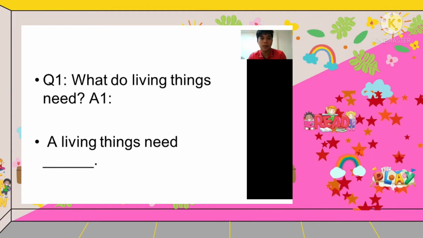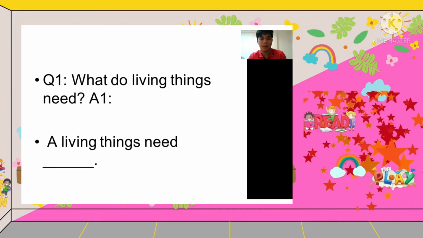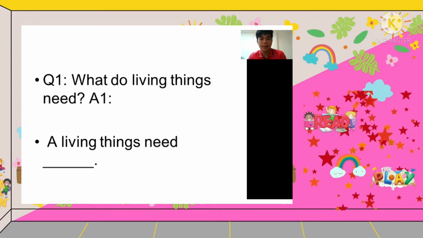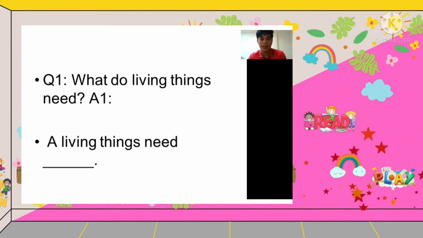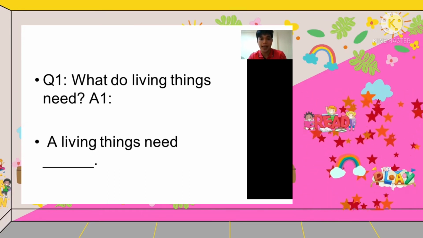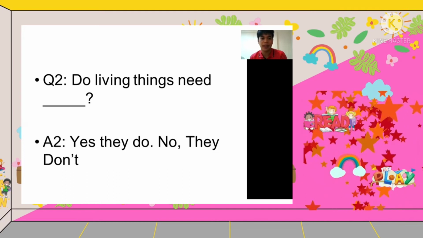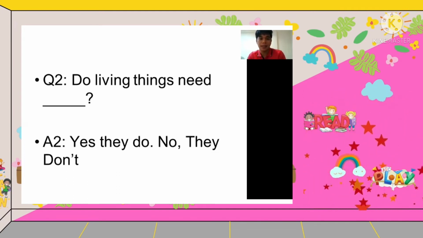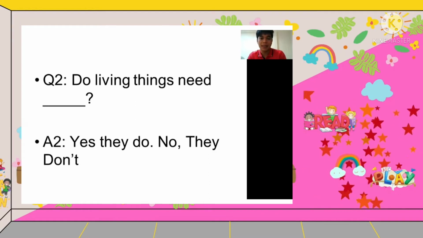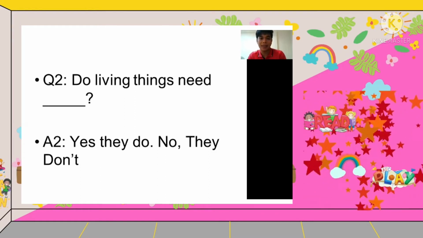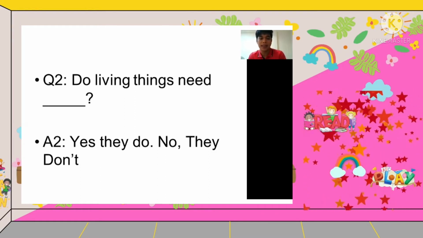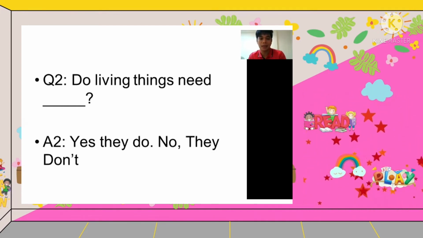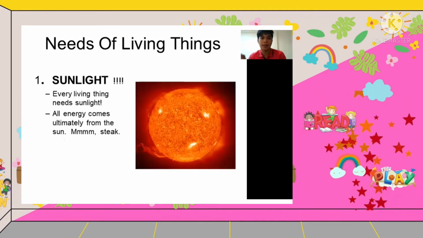Now for our structures. For structure number 1, I am going to ask, what do living things need? And you are going to answer, living things need blank. For structure number 2, I am going to say, do living things need blank? And you are going to answer, yes they do, or no they don't.